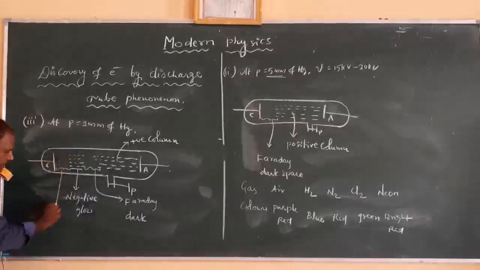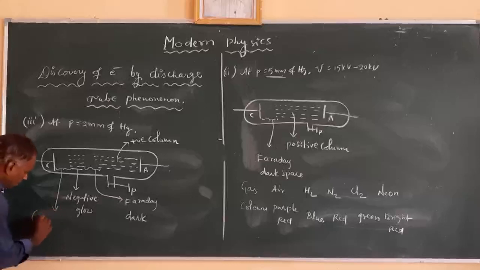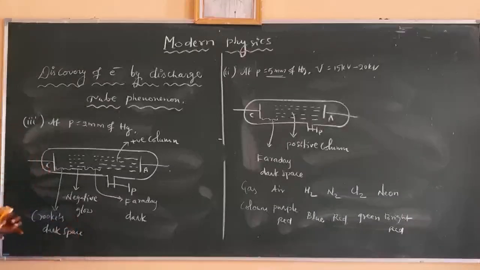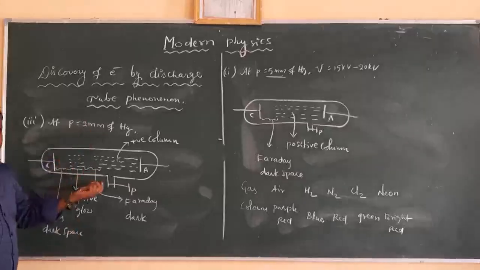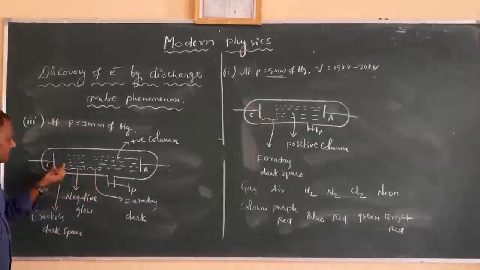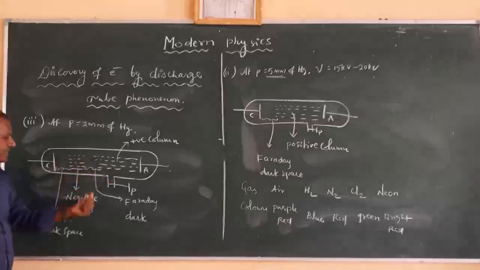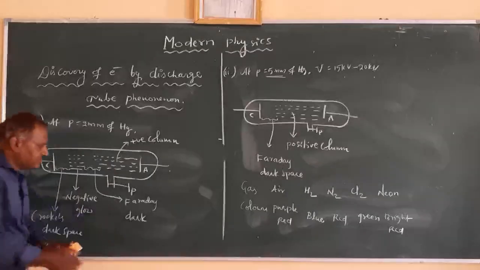This dark space is named the Crookes dark space. Crookes dark space is observed at a pressure of 2 mm of Hg, where the dark space between the cathode and negative glow is known as the Crookes dark space, and the dark space between the negative glow and the positive column is called the Faraday dark space.